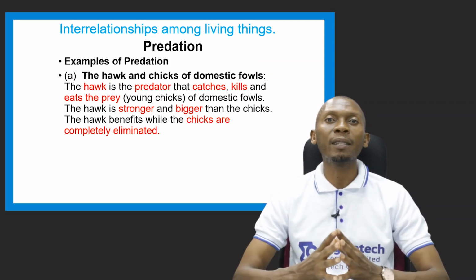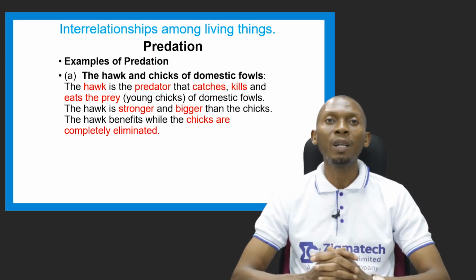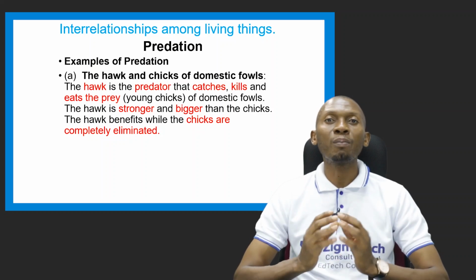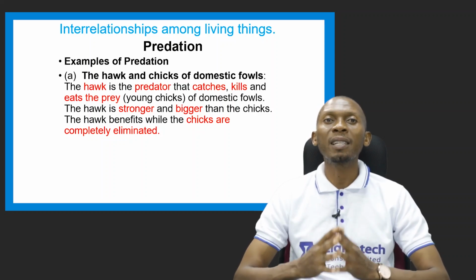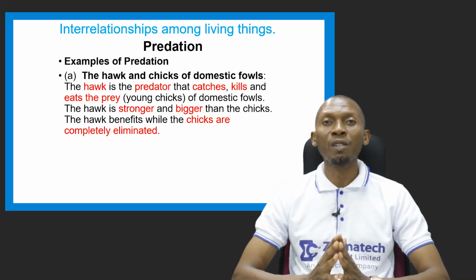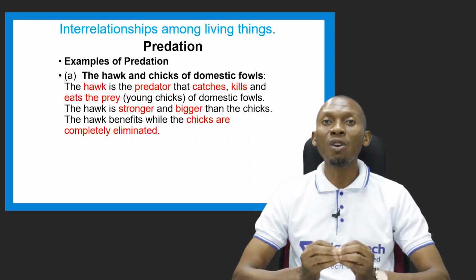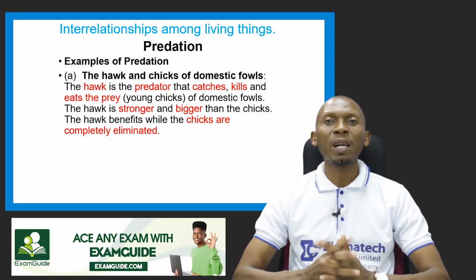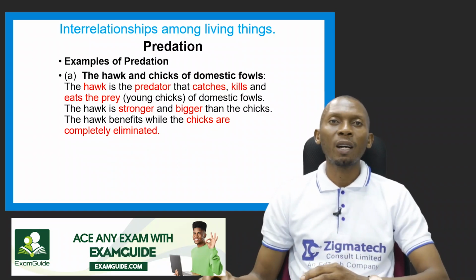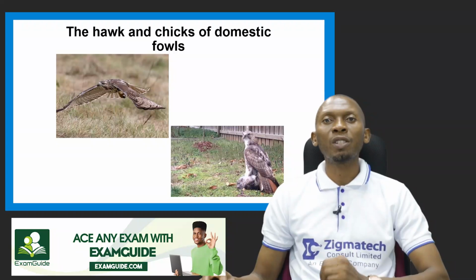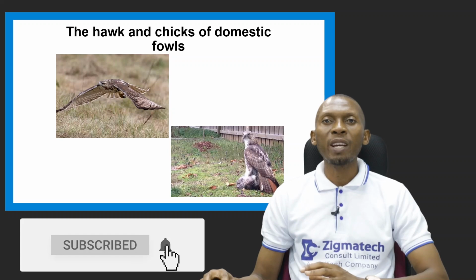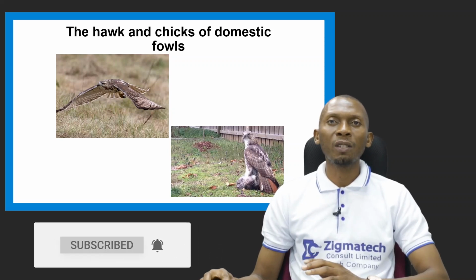We have the hawk and the chick, which is a domestic fowl. So the hawk serves as a predator, and the young chick serves as the prey. The predator, which is the hawk, catches, kills, and eats the prey, which is the young chick. In this case, if you observe, you can see that the hawk is stronger and bigger than the chicks, while the chicks are usually small and eliminated completely as a result of the activities of the hawk. This picture just depicts the hawk trying to prey on the chick of the domestic fowl.